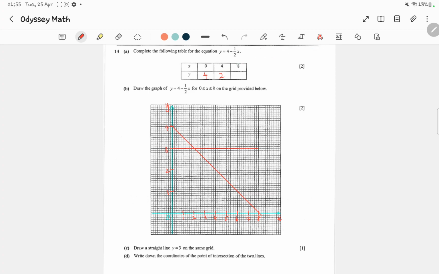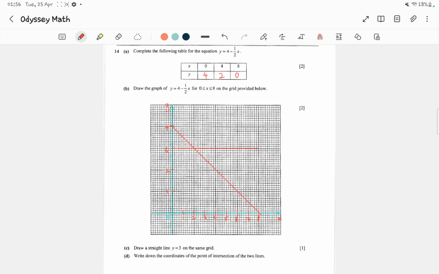Now finally, we are going to substitute x equals 8 to get the y. So y equals 4 minus 1 over 2 times 8. We substitute x as 8. So half times 8 is 4. So 4 minus 4 equals 0. So y equals 0. With that being said, we have completed the table.